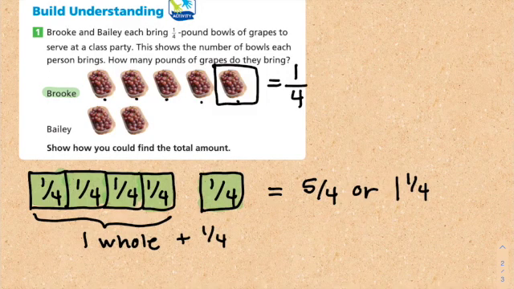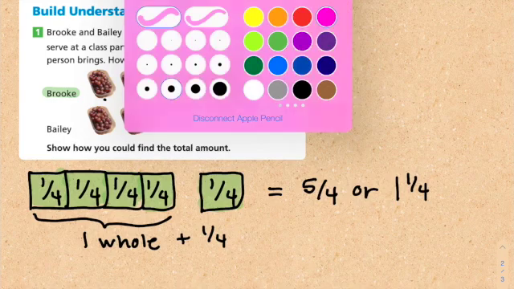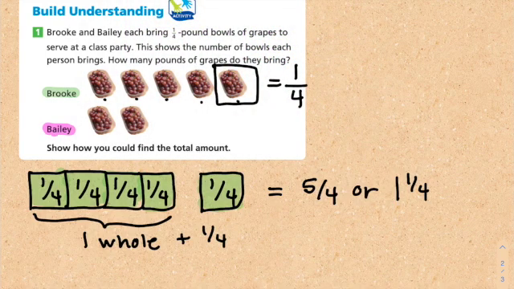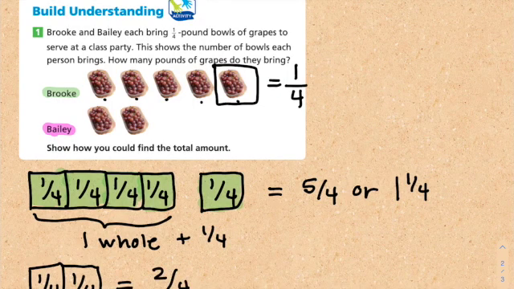So then what about Bailey? Well, Bailey brought 1/4 and 1/4, which is the same thing as 2/4. So it's asking me the total amount.